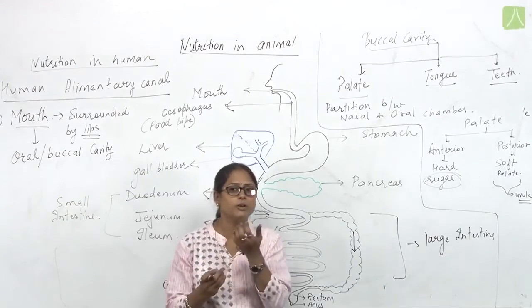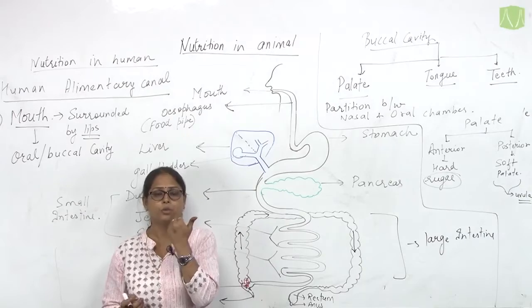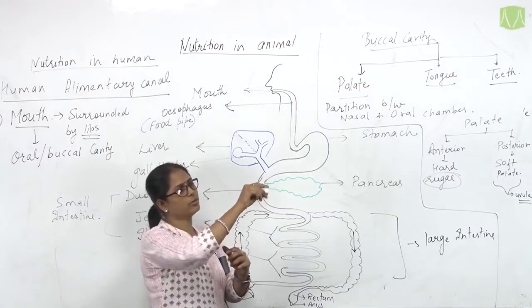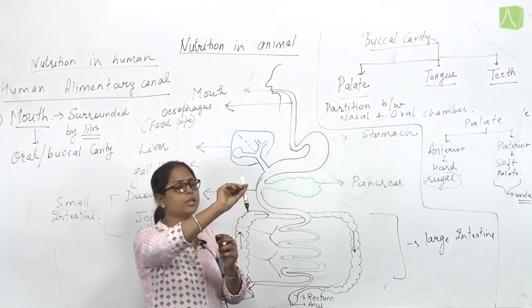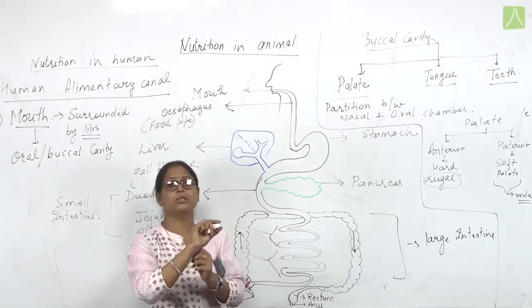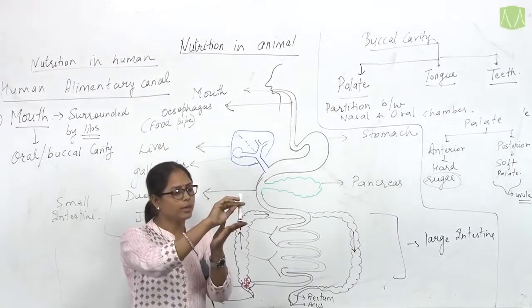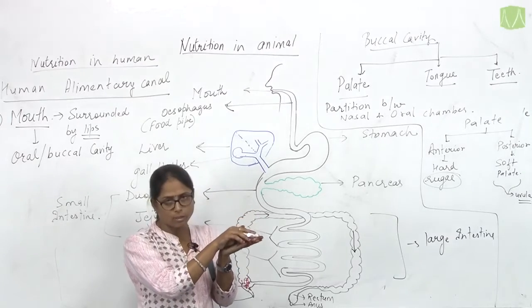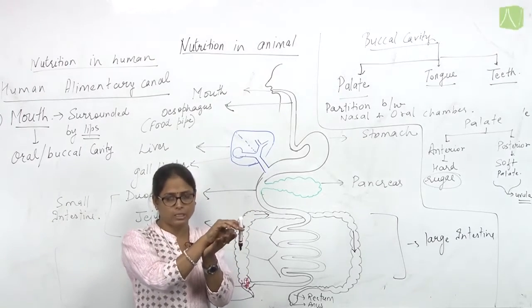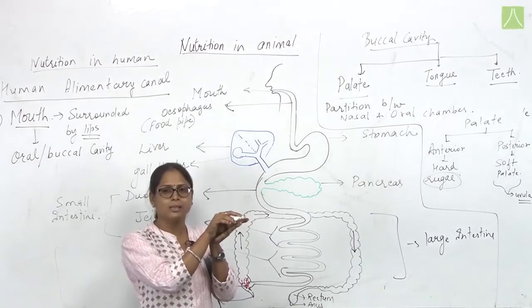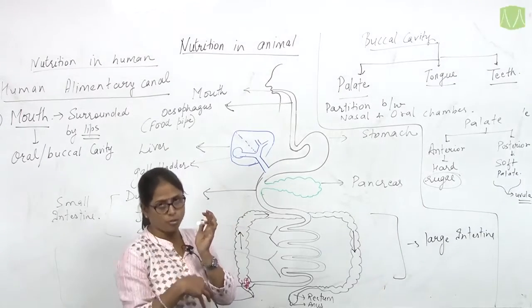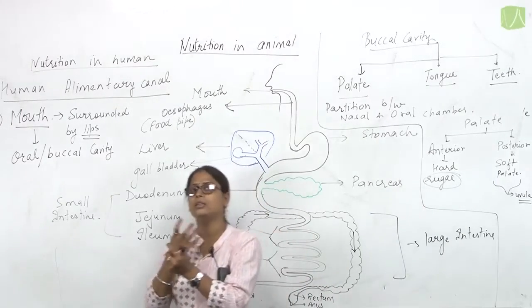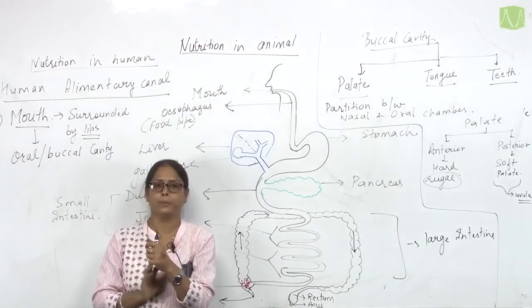Whenever we ingest food, the uvula gets tilted and blocks the passage of the nasal chamber. It acts like a gate which closes the nasal cavity while ingesting food, so that the food cannot enter the nasal cavity and directly enters the food pipe.